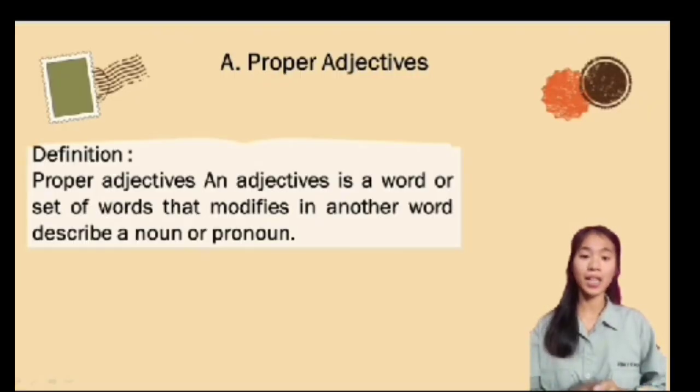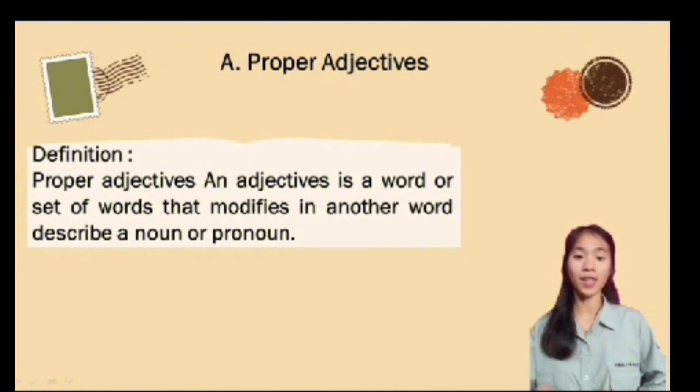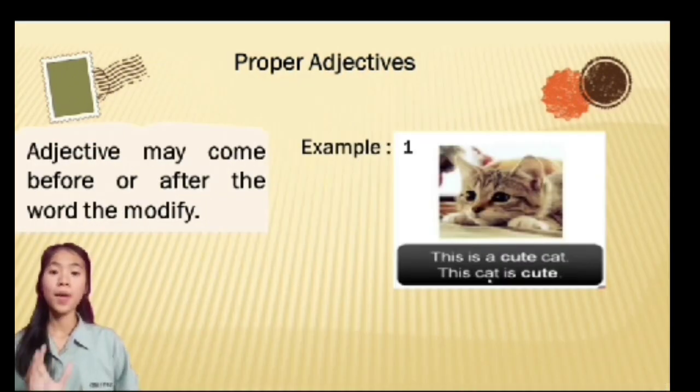The first type of adjectives, proper adjectives. An adjective is a word or set of words that modifies or describes a noun or pronoun. Note that adjectives may come before or after the word they modify.